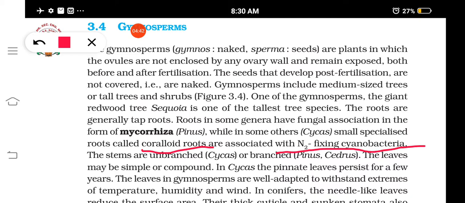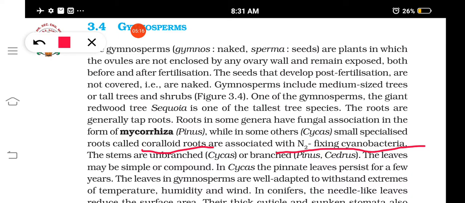Coralloid roots are specialized roots found in some genera of gymnosperms like cycas, which are associated with nitrogen fixing cyanobacteria. Do you remember where we studied cyanobacteria? In kingdom Monera. These cyanobacteria in coralloid roots can do nitrogen fixation.